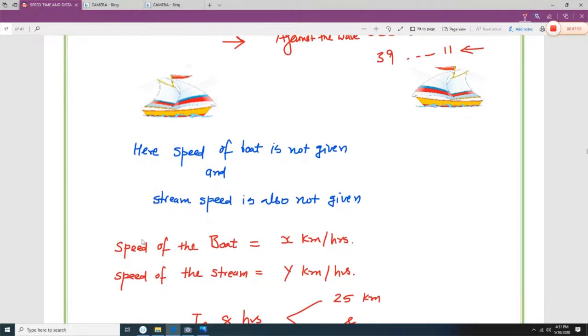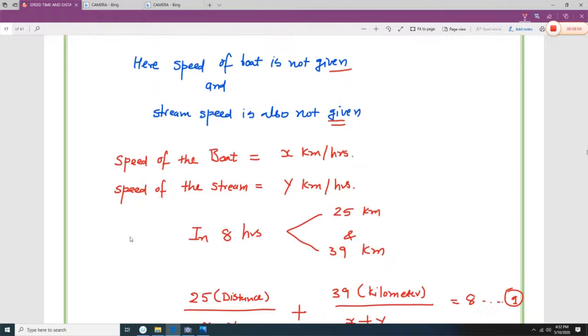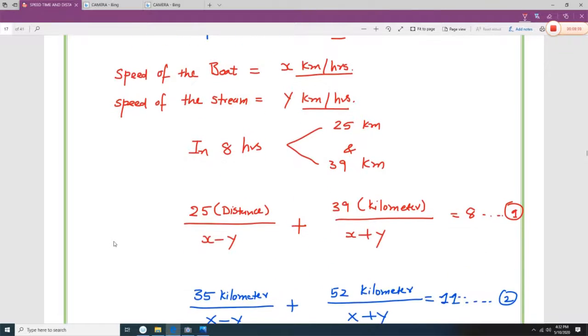Here the speed of the boat is not given and the stream speed is also not given. So for the speed of the boat, you have to assume x kilometers per hour and the stream is y kilometers per hour. So in 8 hours it is 25 kilometers, and 39 kilometers. So 25 distance, x is the speed of the boat minus the speed of the stream. Here we have to put plus because this is against the stream and this is with the stream, and it will take 8 hours.